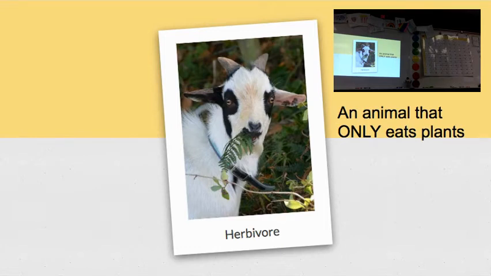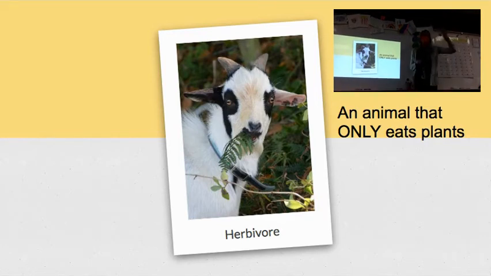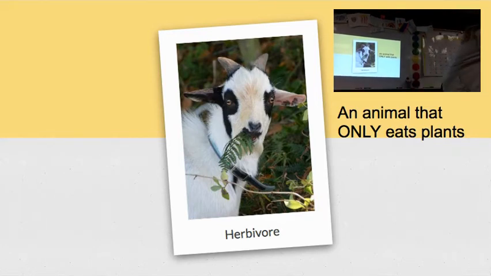Awesome. Good job. That means you're using a complete sentence. 3, 2, 1. Griffin, your name was called. Tell us. Remember to use the word. A herbivore is an animal that only eats plants and goats do.